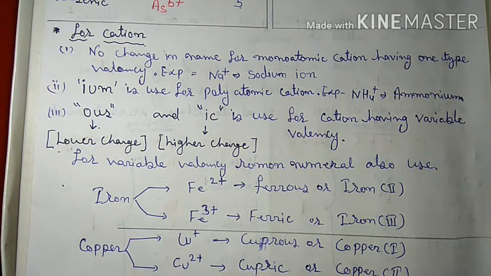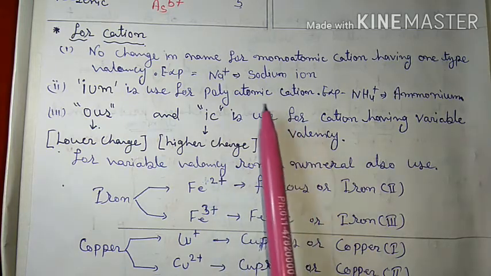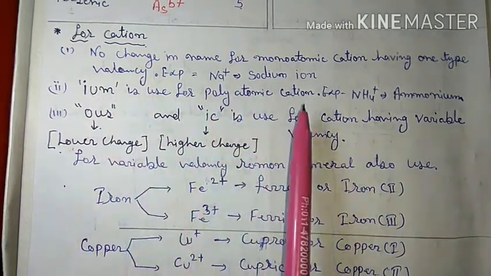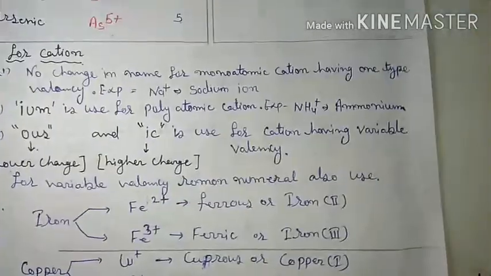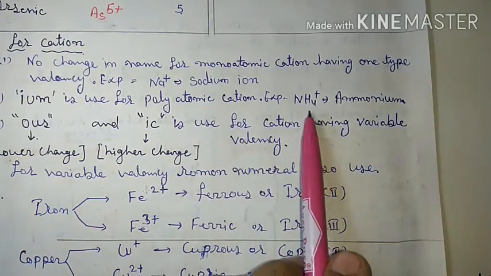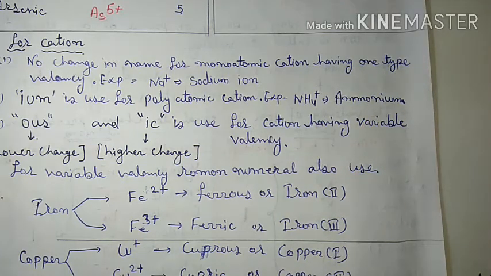If it is a polyatomic cation, then ium is added. For example, NH4 positive is called ammonium. Got it?